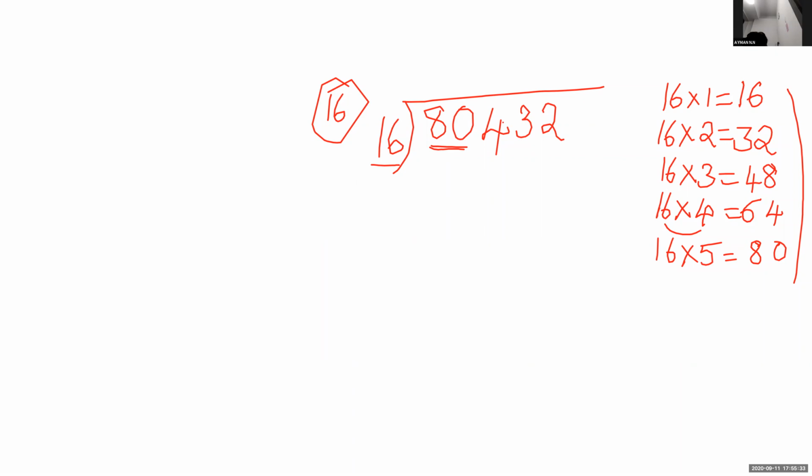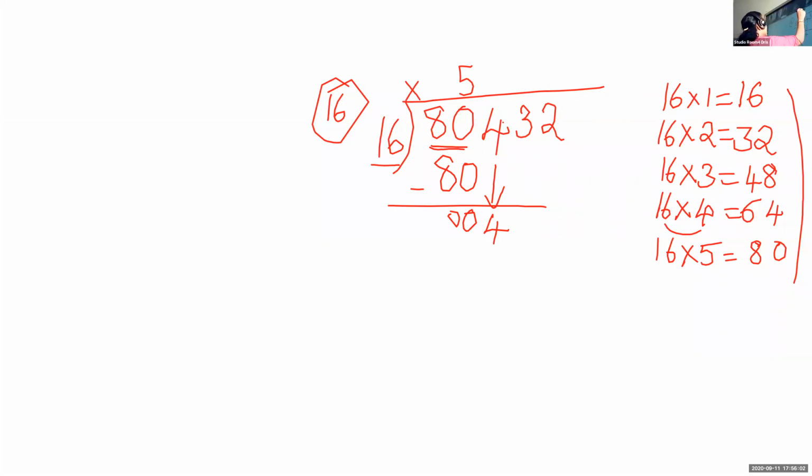Yes, ma'am. Okay. See the tables and tell me 16 multiplied by which number is 80? 5. Okay, 16 into 5 is 80. Then 18 minus 8, that is 0. So bring down 4. Okay. Can you divide 4 by 16? No, ma'am. So what do you have to do?